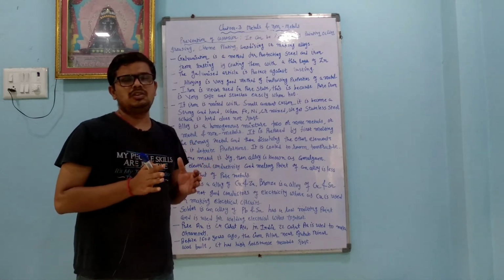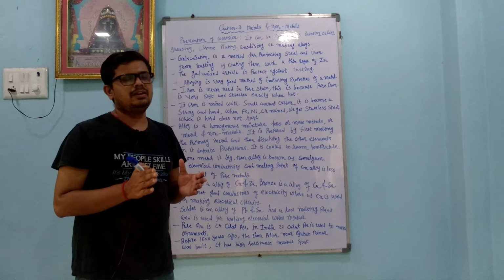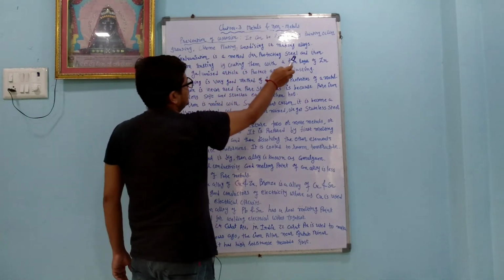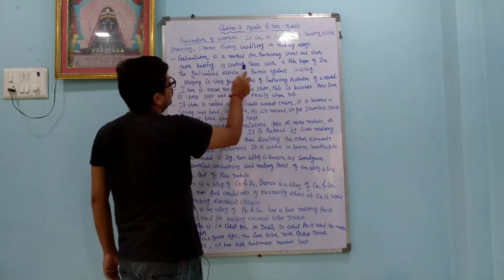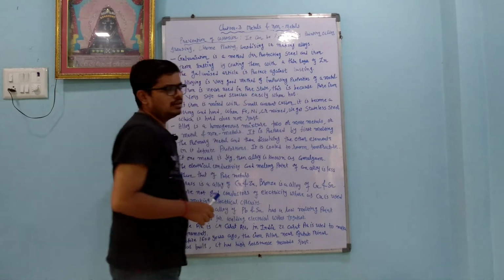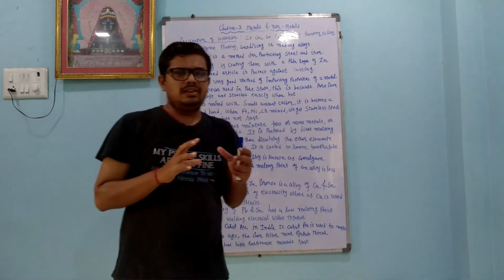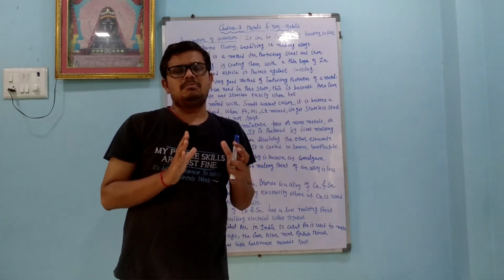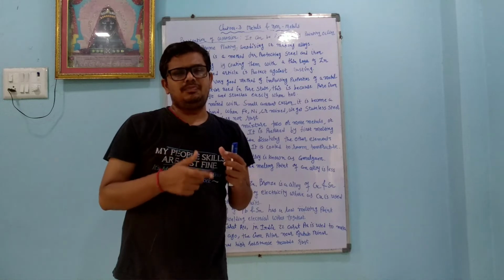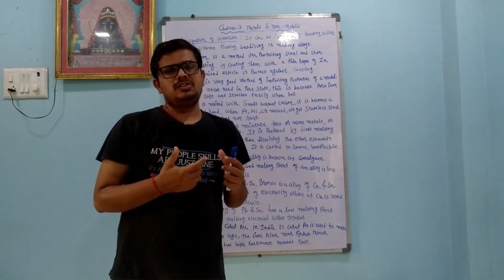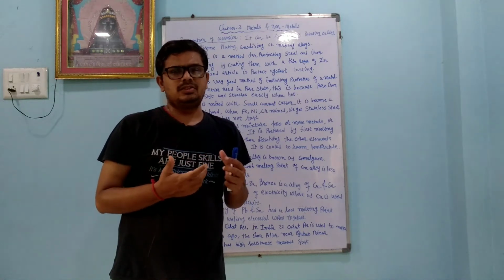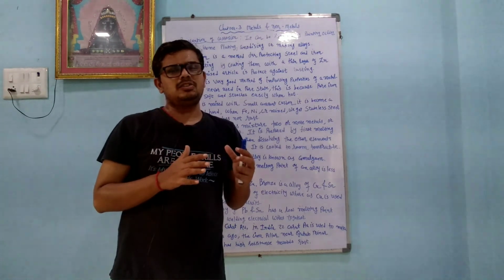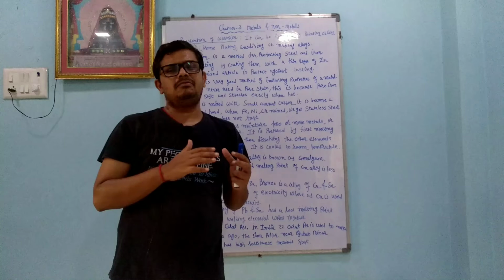Alloy is a homogeneous mixture of metal and metal, or metal and non-metal. Galvanization is a method for protecting steel and iron from rusting by coating them with a thin layer of zinc. So dear student, whenever you see pipes that are black in color, it is because they are covered with zinc or magnesium. Why are they covered with zinc and magnesium? When pipes are covered by zinc and magnesium, we can stop the reaction between Fe and oxygen.